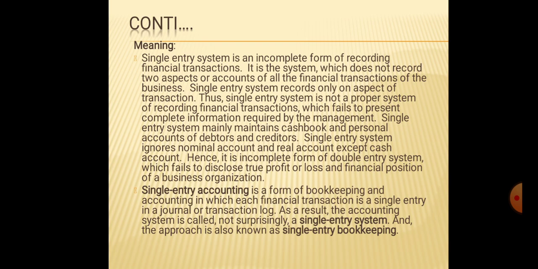So single entry system mainly maintains the cash book and personal accounts of debtors and creditors. It ignores nominal accounts and real accounts except the cash account. Hence, it is an incomplete form of the double entry system which fails to disclose the true profit or loss of the organization. The correct financial position of the business organization cannot be disclosed by the single entry system.